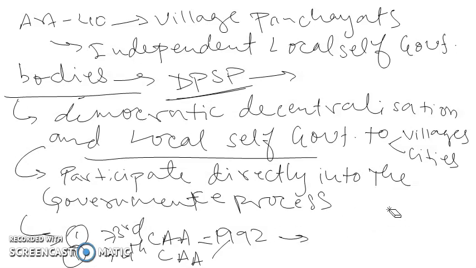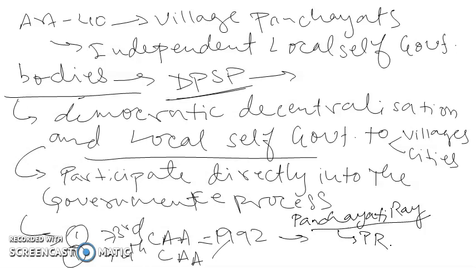So by way of a constitutional amendment, Panchayati Raj was established in India, and there are two types of Panchayati Raj institutions. First, Gramin Panchayati Raj, and second, Shahri Panchayati Raj or Urban Panchayati Raj. Rural and urban. Rural local bodies and urban local bodies, that are called.